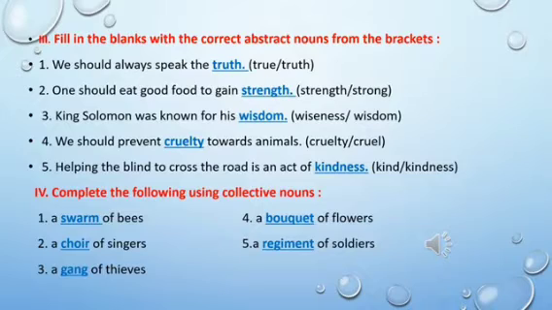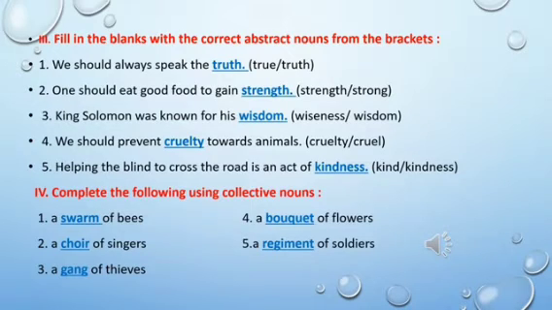Fourth main, complete the following using collective nouns. The first one, a dash of bees, a swarm of bees. Second one, a dash of singers, a choir of singers. Third one, a gang of thieves. So gang is the answer.